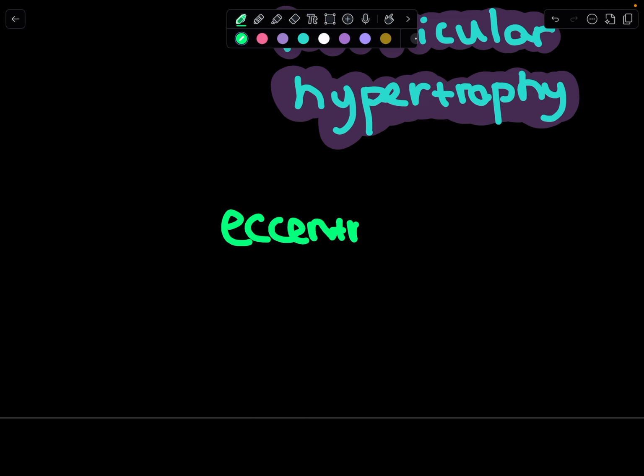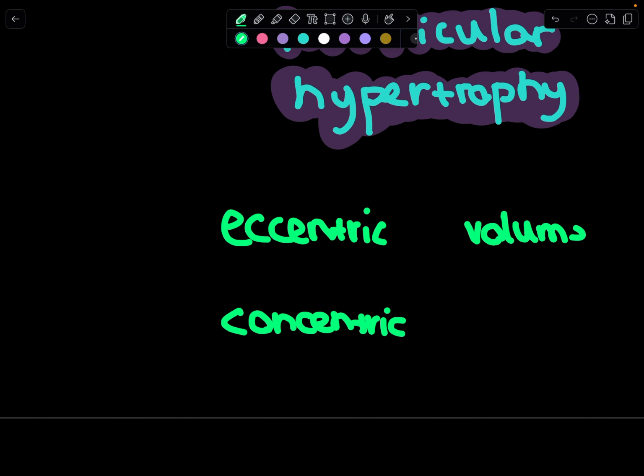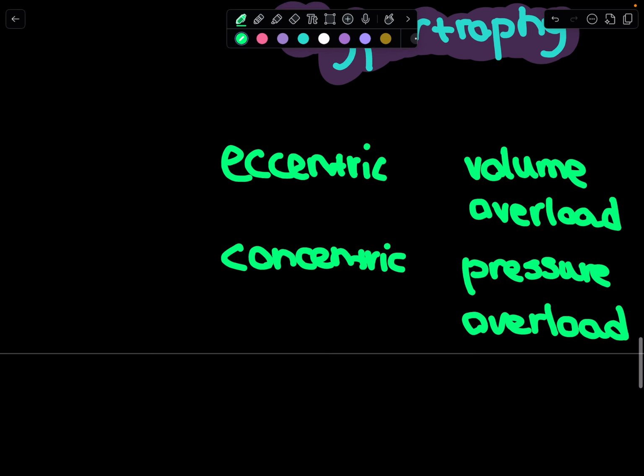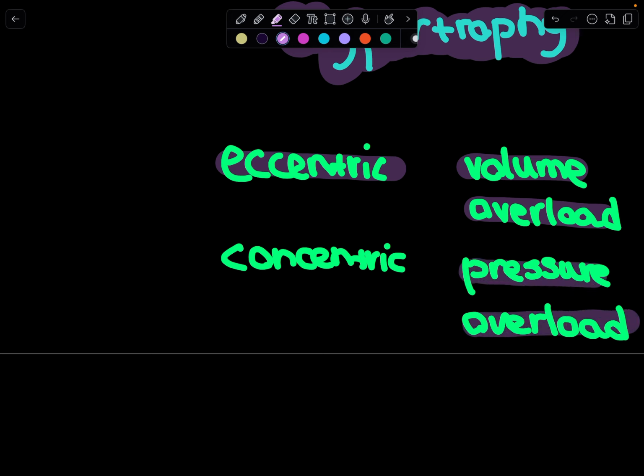Ventricular hypertrophy is when the heart's ventricles grow larger or thicker due to increased stress, often tied to cardiac remodeling. Eccentric hypertrophy happens when the ventricle dilates, meaning it stretches and enlarges, usually from volume overload, like in heart failure or valve issues, where the heart handles too much blood, causing the walls to thin and the chamber to widen. Concentric hypertrophy is when the ventricle walls thicken, often due to pressure overload, like from high blood pressure or aortic stenosis, where the heart pumps against resistance, bulking up the muscle without much dilation.